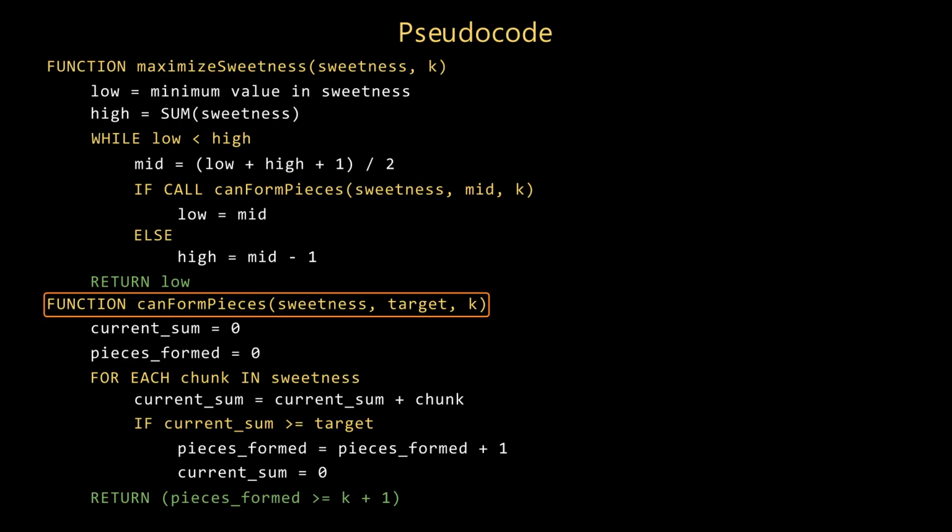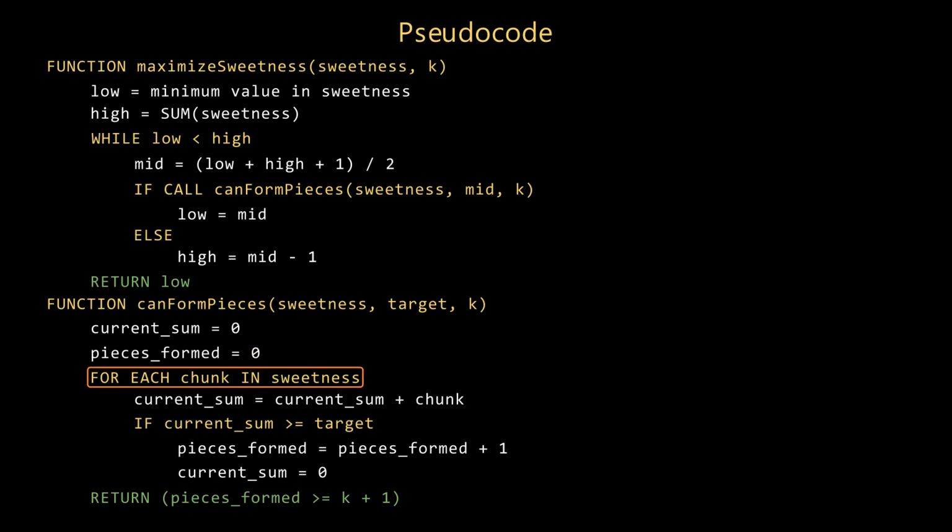The helper greedily tests one candidate minimum share. Reset the running tally for the piece under construction. Reset the piece counter. Scan the bar from left to right. Add each chunk to the current piece. Cut one valid piece, and start accumulating the next. Success means at least K plus 1 pieces were formed.